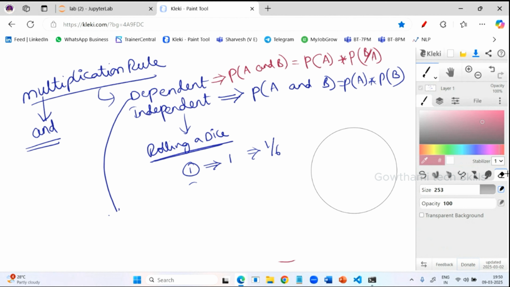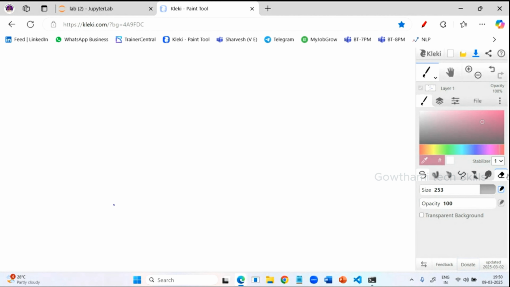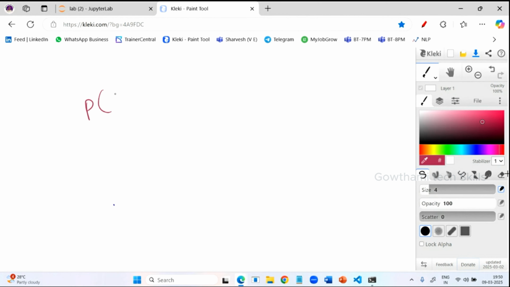Suppose I am rolling a die, what is the chance of getting 5 and 4? Probability of getting 5 and 4. When we get 5, the count of outcomes does not reduce for getting 4. So this is an independent event. So what is the probability here? 1 by 6 into 1 by 6, that is 1 by 36. The probability of getting 5 and 4 is 1 by 36. That means the chance is 0 point something, about 2.7% of getting it.